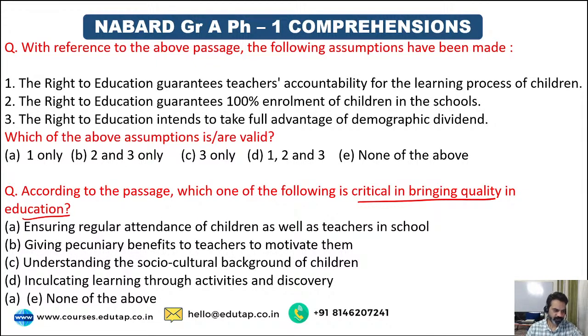Yes, guys. What should be the correct option for question number 2? Which of the assumptions is correct? The right to education guarantees teachers' accountability for the learning process of children. It guarantees 100% enrollment of children in the school. Or the right to education intends to take full advantage of the demographic dividend.